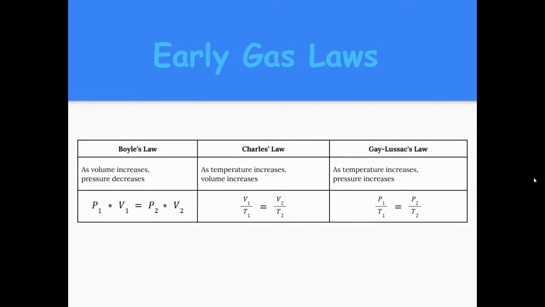They also mix rapidly. If you put two gases in the same container, they will mix together. Now, we talked about three early gas laws and did a little bit of math with them. We talked about Boyle's law, which said that as we increase the volume of a container, the pressure will decrease because those particles don't hit the sides of the container as much. We talked about Charles's law. As the temperature increases, volume increases. Think about a balloon expanding in hot weather. And Gay-Lussac's law, as temperature increases, pressure increases. As those particles move faster and faster, they hit the walls of the container more often, increasing the pressure.